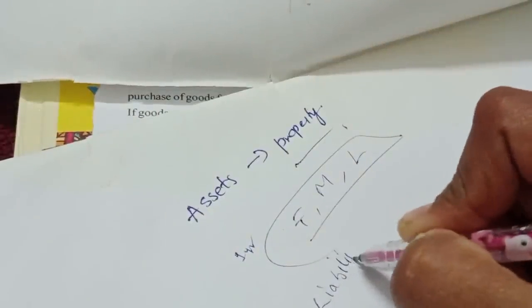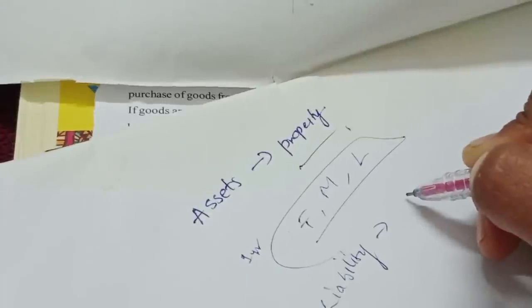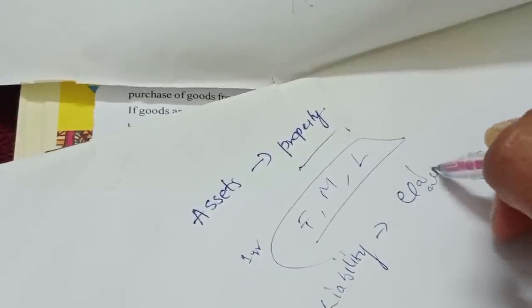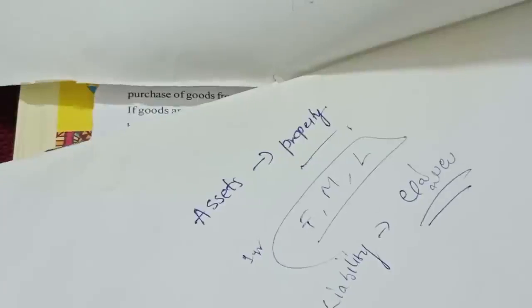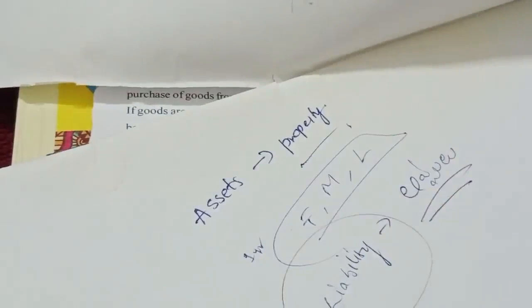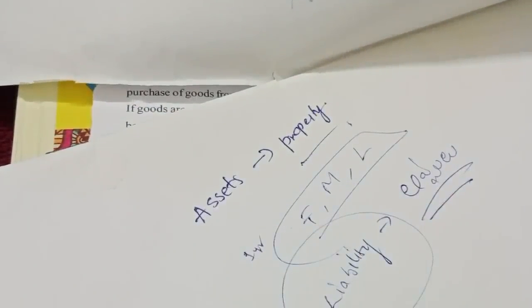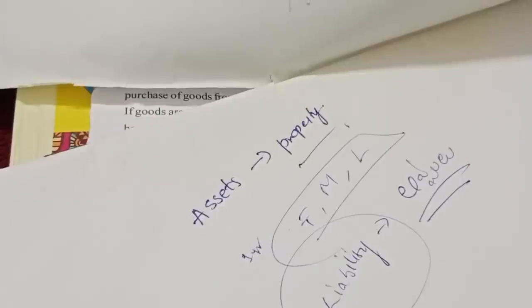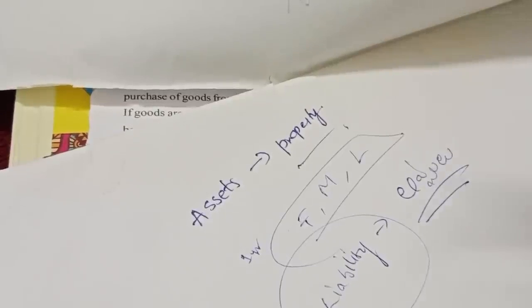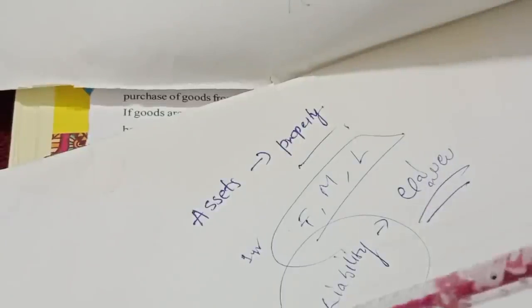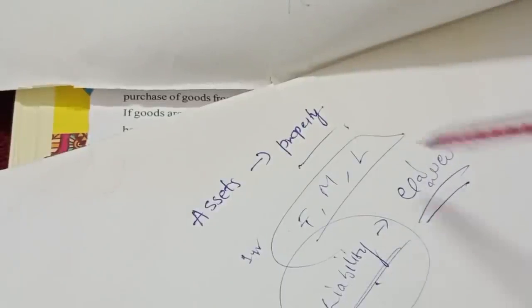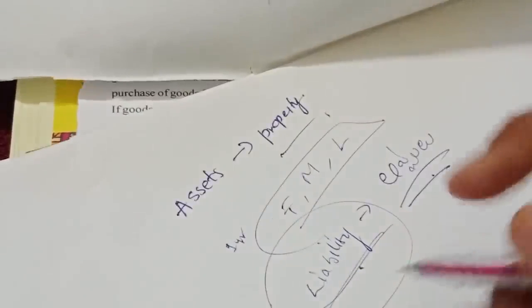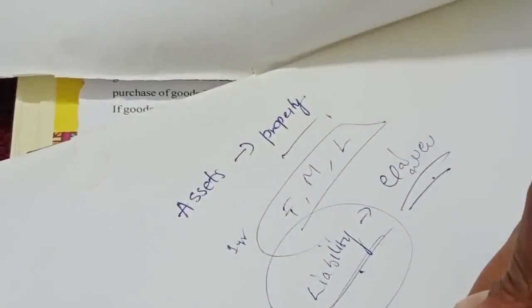Liabilities, what is meant by liability? It is debts, which we need to pay in future. We have taken a loan, we need to repay that loan amount in future, not now, in future. That is called a liability. Liability means debts. Next, what should you remember? Incomes.